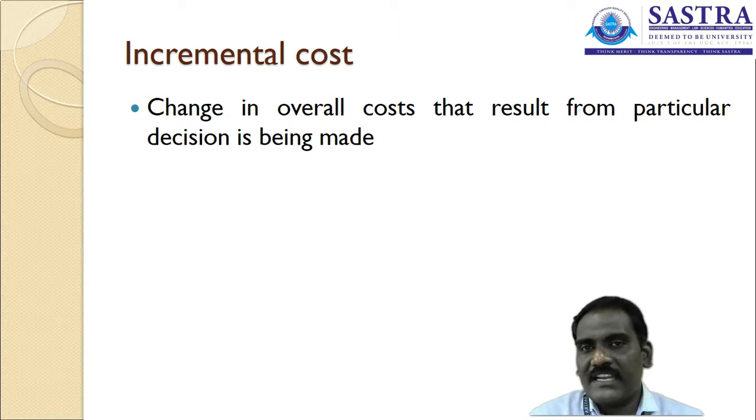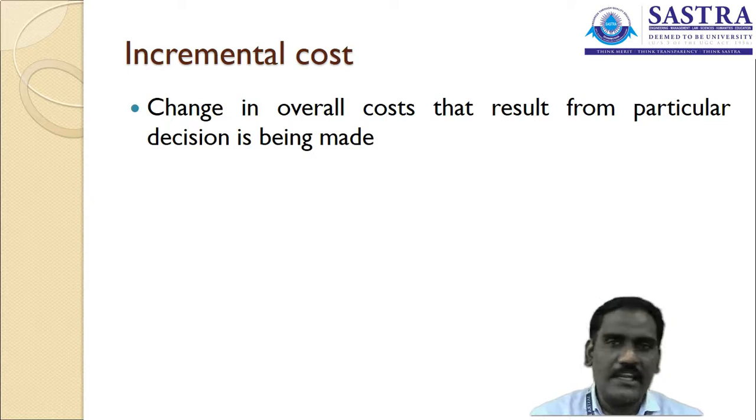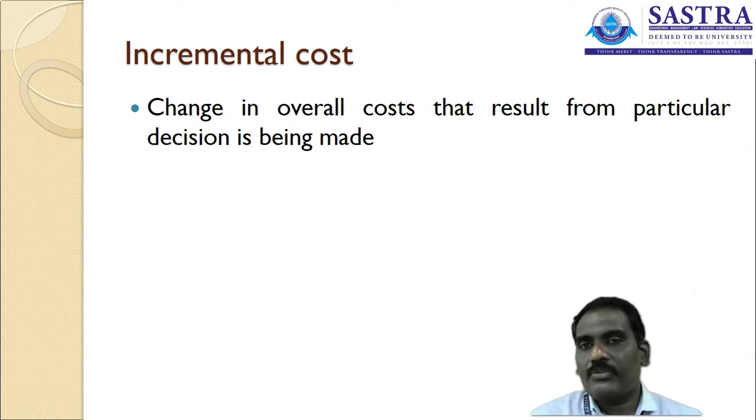We call that incremental cost. Or instead of using the same ingredient for manufacturing the product, I take a decision to use another material or ingredient. That decision changes the cost incurred for manufacturing that product. We call it incremental cost: based on the decision, the cost tends to change.